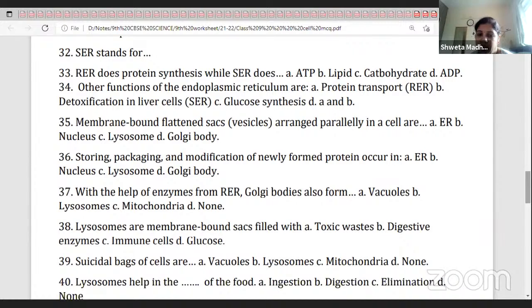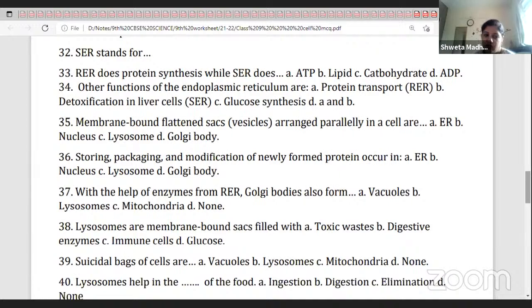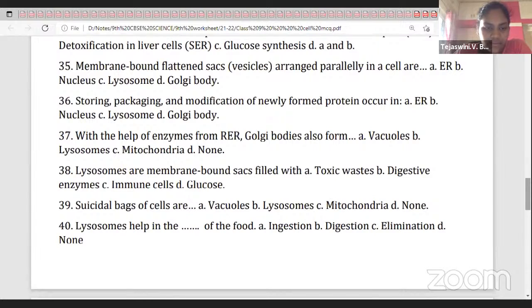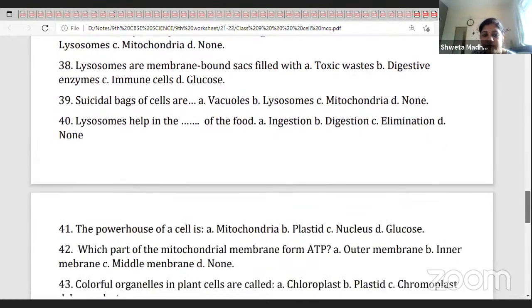Lysosomes are membrane-bound sacs filled with digestive enzymes. The suicidal bags of the cells are lysosomes. Lysosomes help in the digestion of food because they contain digestive enzymes.